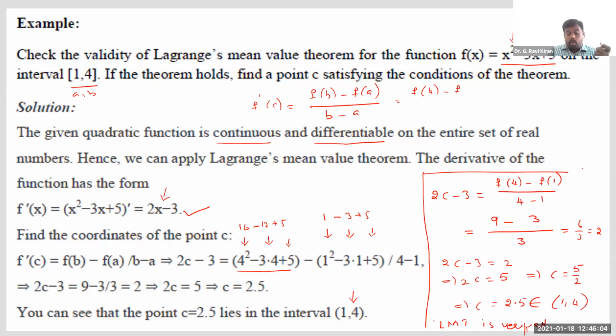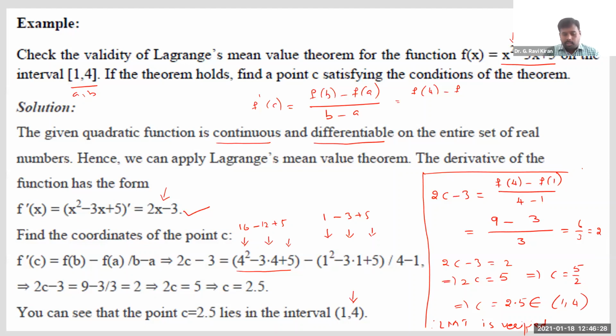How are we saying that? We are verifying whether such a c exists or not. Yes, we got a c in between 1 and 4. So like this, we need to verify Lagrange's mean value theorem.